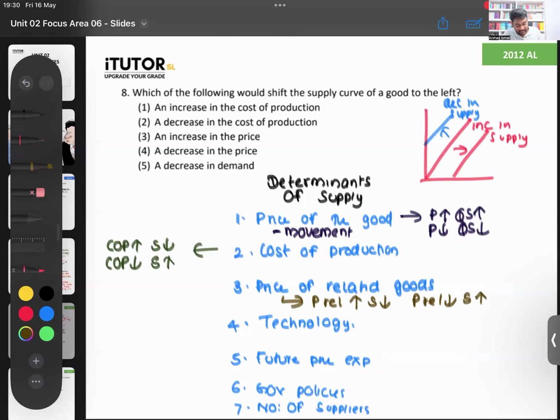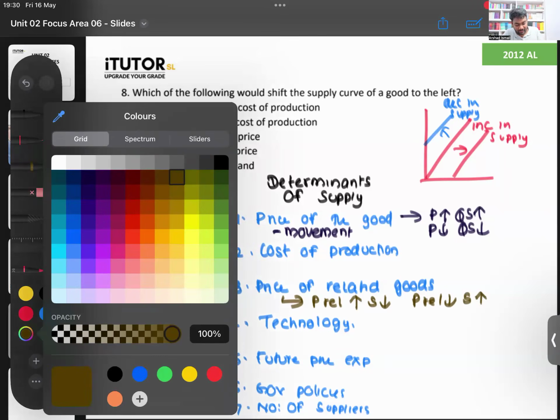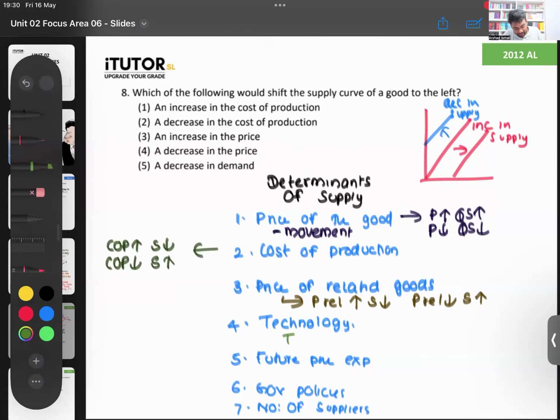Right. Then technology. Technology is a very easy one. If your technology improves, what will happen to your supply? Your supply will increase. If you're using outdated, obsolete technology, supply will decrease.